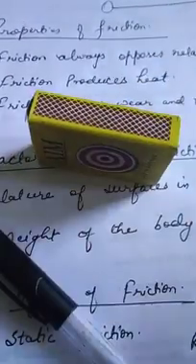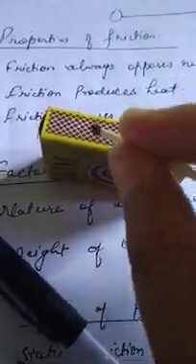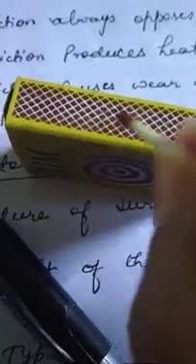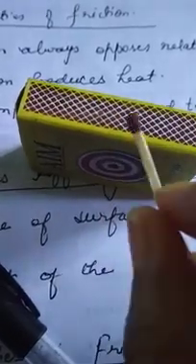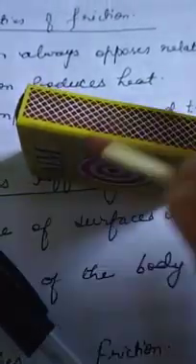And why are we able to light the matchbox? Because when we rub the matchstick on this surface, frictional force present on this surface helps it to produce the spark. Okay, you can see this surface. So friction is caused due to irregularities on the surface of objects in contact.